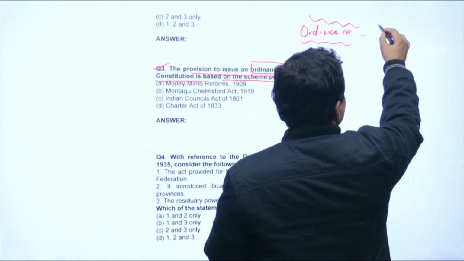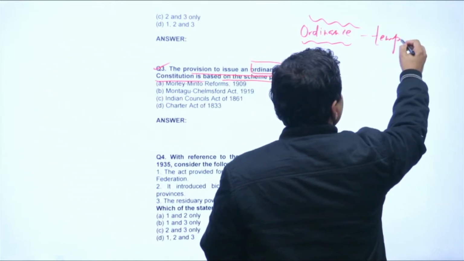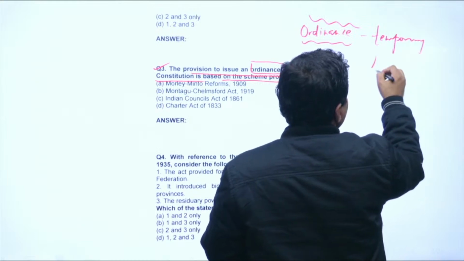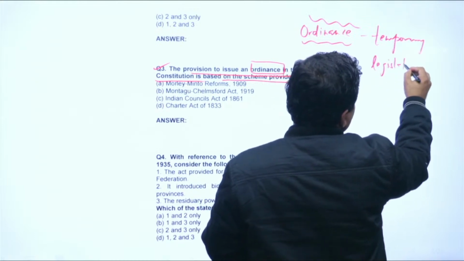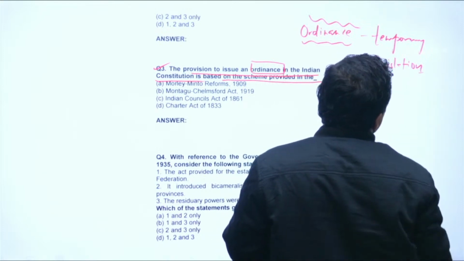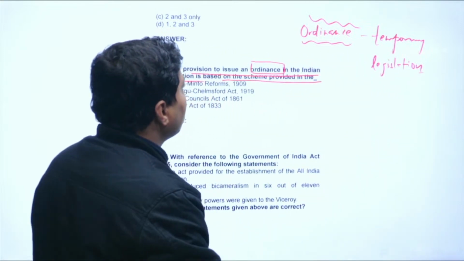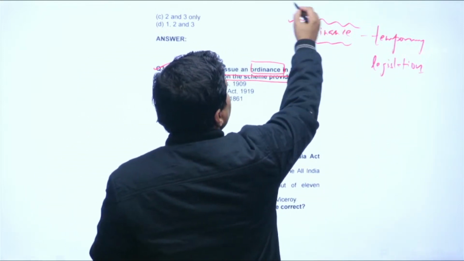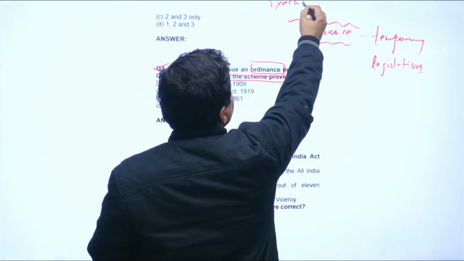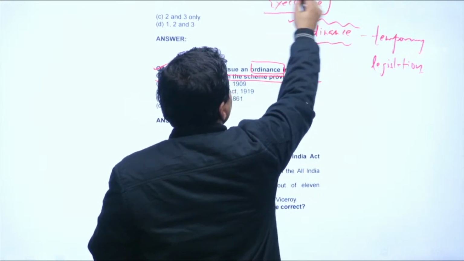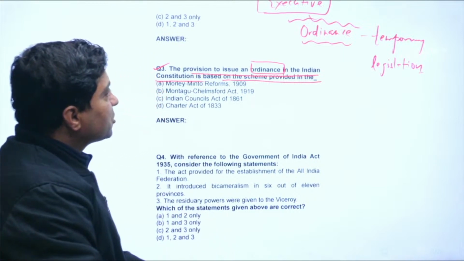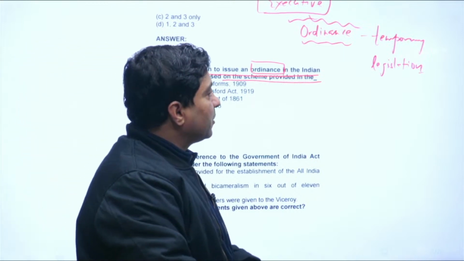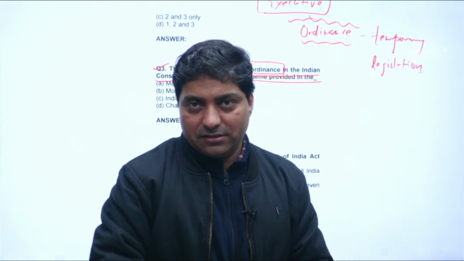Who has the power of ordinance? The executive. So ordinance is an executive legislation, we can say.